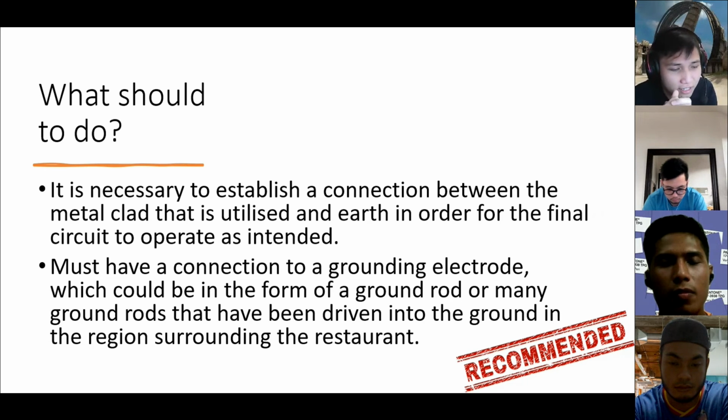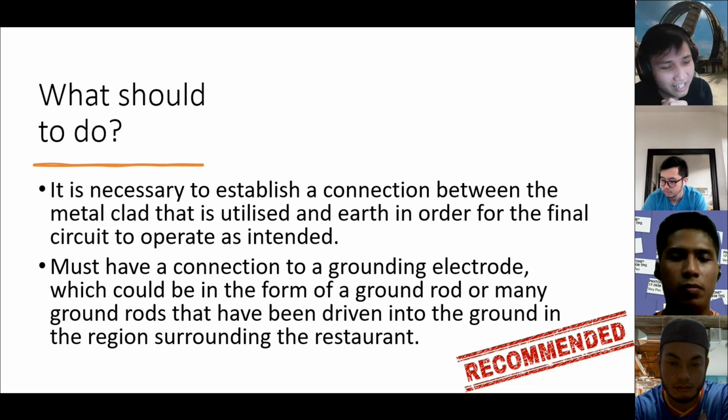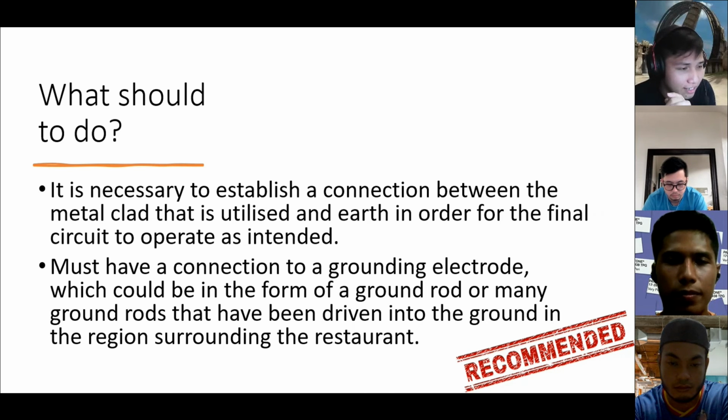Logically, if there is a building in the range of the restaurant, of course there is a grounding rod already installed in that area. So there is no point in ignoring that grounding. Just take advantage of the grounding electrode and connect it to the system.